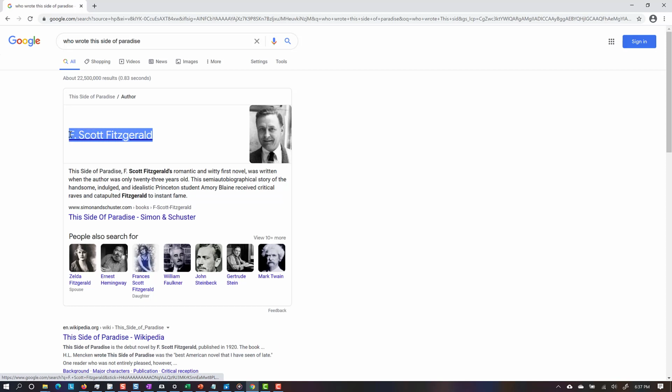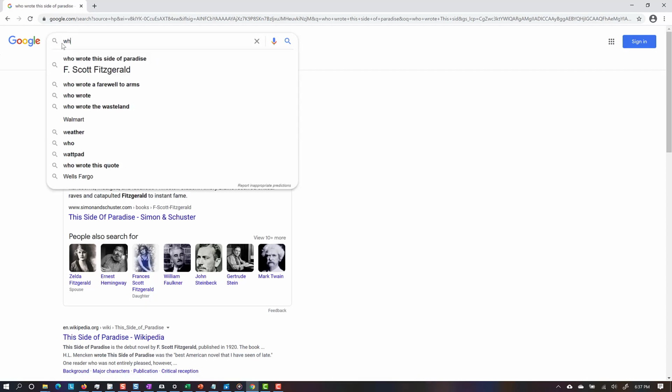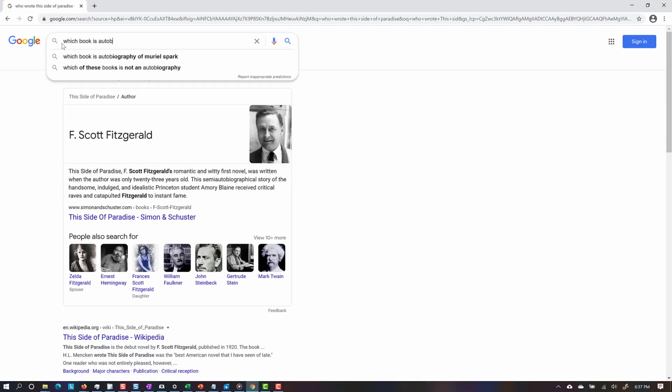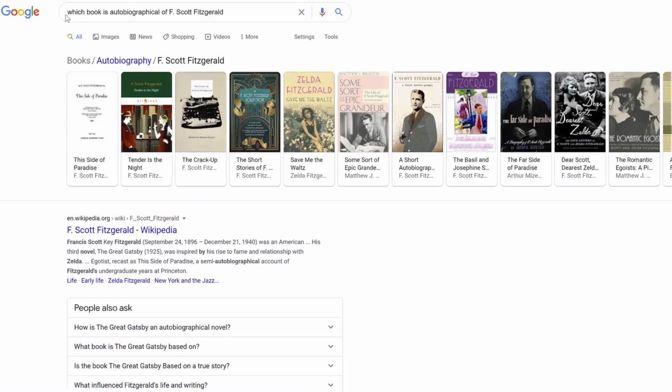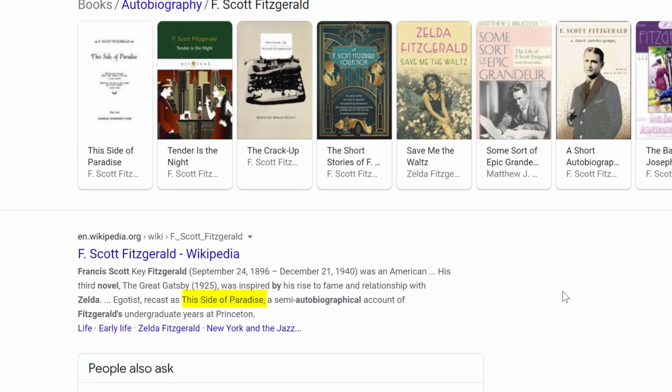So I will copy his name by highlighting it and hitting Control-C. Now in the search bar, I will enter which book is autobiographical of, then use Control-V to paste his name into the search bar. The answer I get is This Side of Paradise.